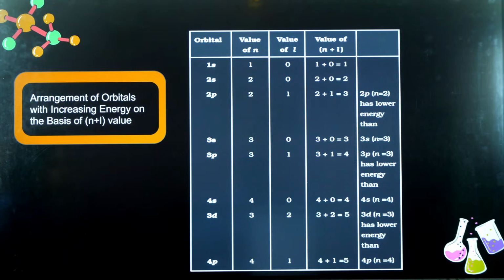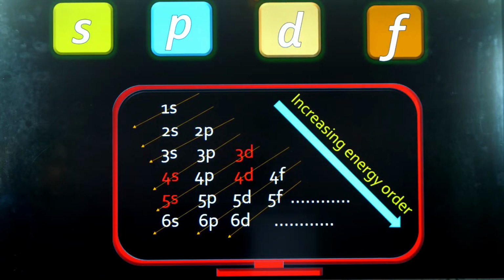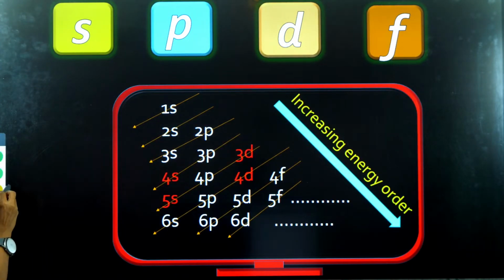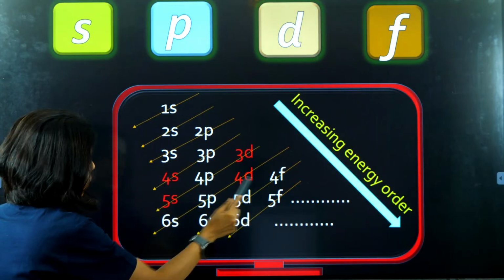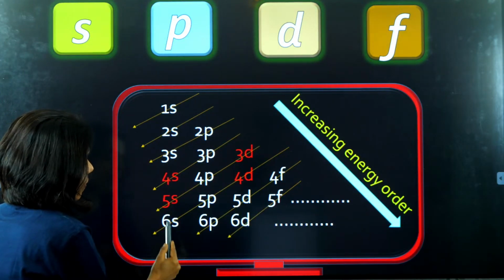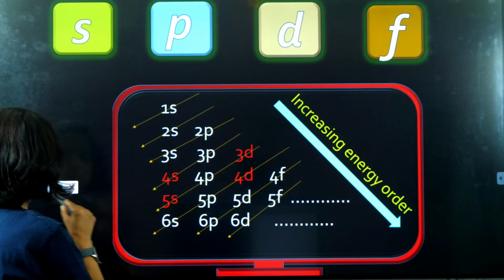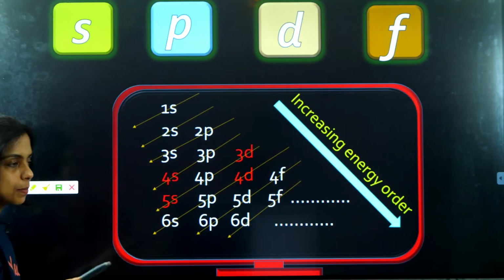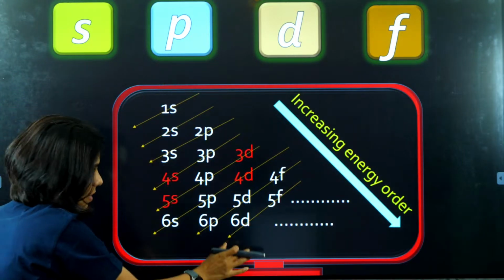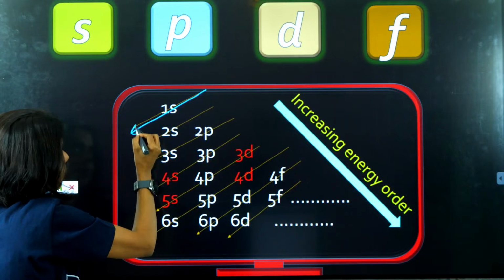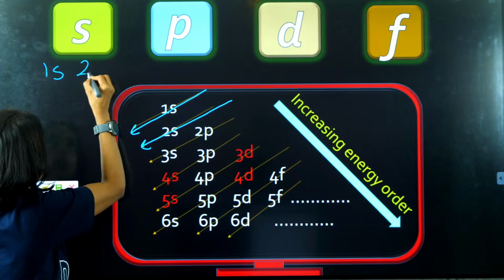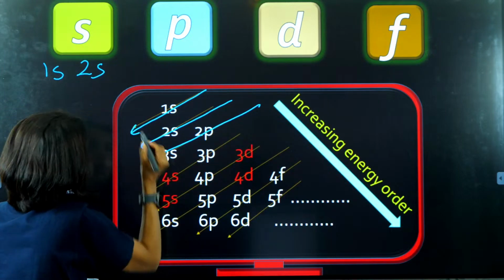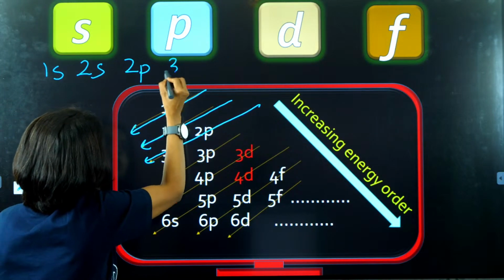Yes. So on the basis of n plus l value, you know 1s, 2s, 2p, 3s, 3p, 3d, 4s, 4p, 4d, 4f, 5s, 5p, 5d, 6s, 6p, 6d and so on. So guys, a very simple basic way to learn: write them as such and then move like this. I will write 1s, then move like this, 2s, upward to downward. Then 2p, 3s,